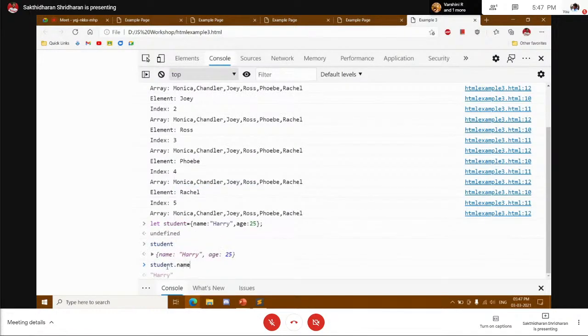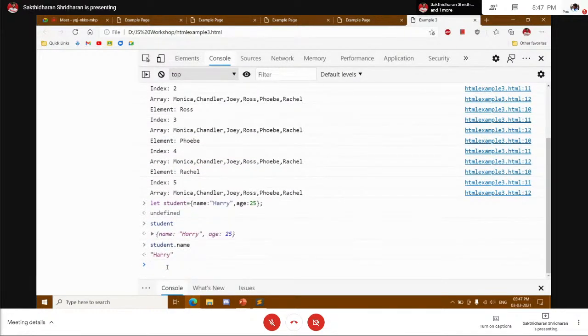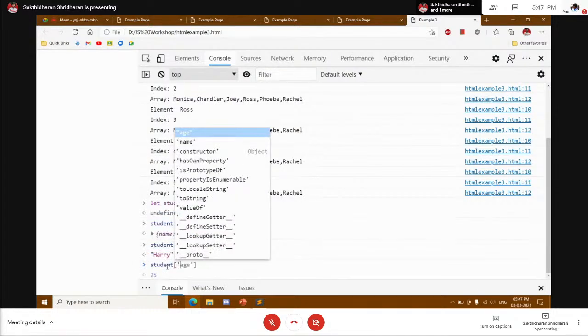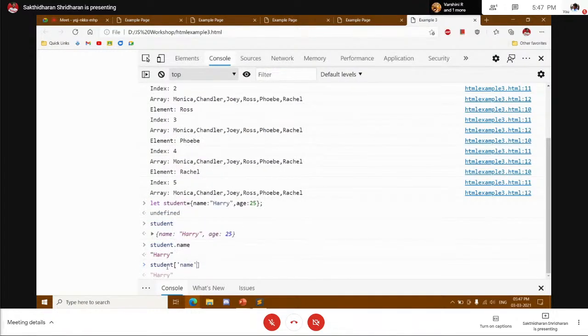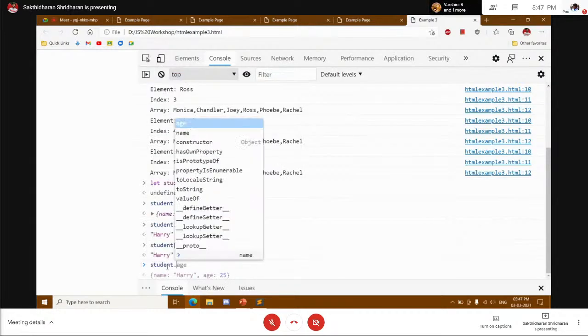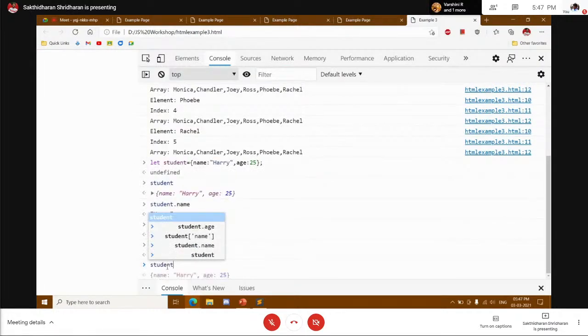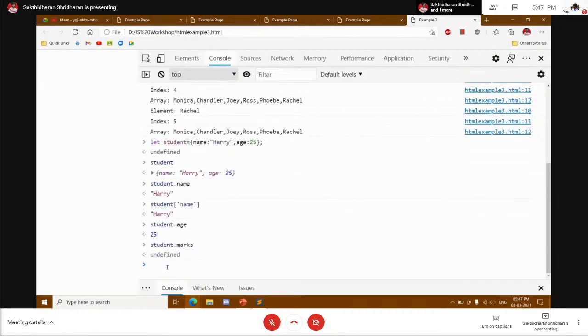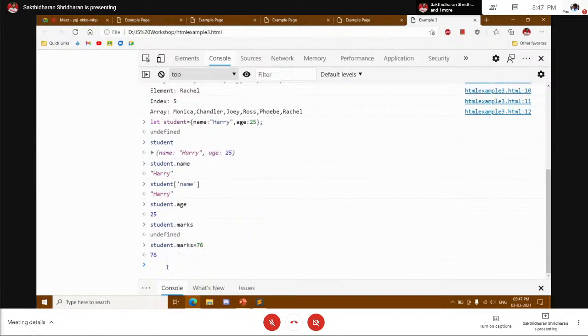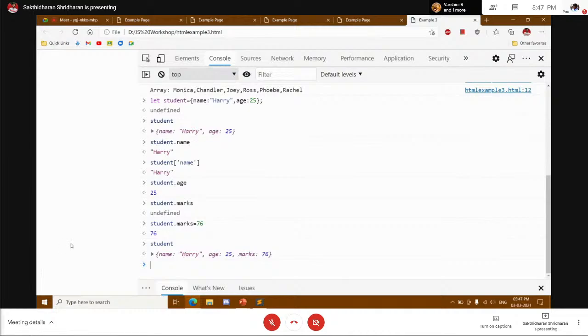Now if I give student dot name, you get Harry. And if I give student and square brackets with name, this is also valid syntax here. The student, open bracket, inside pass the value as a string. Again you get Harry. Student dot age, and if we have student dot marks, which does not exist, it'll return undefined. So what you can do, you can define it. Student dot marks is equal to 76. Now if we check student, you can see the marks part getting updated. So this is how you create objects.